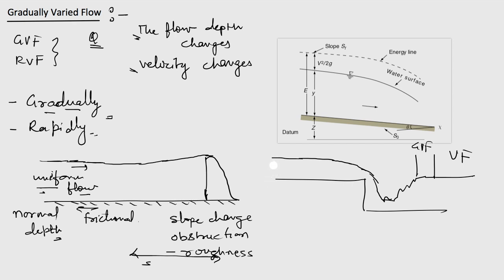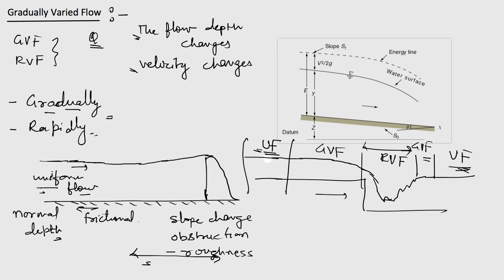So in this you can also understand other profiles, that is when it is very far, in this zone it will try to have the uniform flow condition, and as we reach this fall, after that it will be having this gradually varied flow condition, then in this zone it will be having rapidly varied flow, then again gradually varied flow, and at last it will try to again achieve the uniform flow conditions. So that's how the flow varies in the channel.